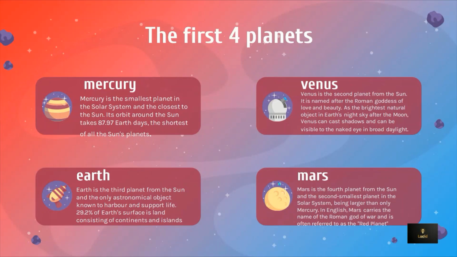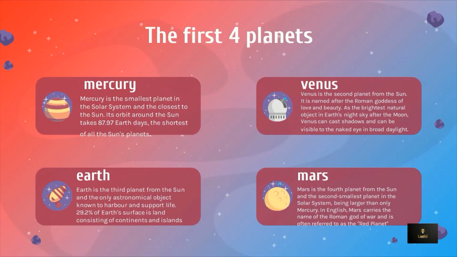Venus. Venus is the second planet from the sun. It is named after the Roman goddess of love and beauty. As the brightest natural object in Earth's night sky after the moon, Venus can cast shadows and can be visible to the naked eye in broad daylight. Now, Earth. Earth is the third planet from the sun and the only astronomical object known to harbor and support life. 29.2% of Earth's surface is land, consisting of all continents and islands.